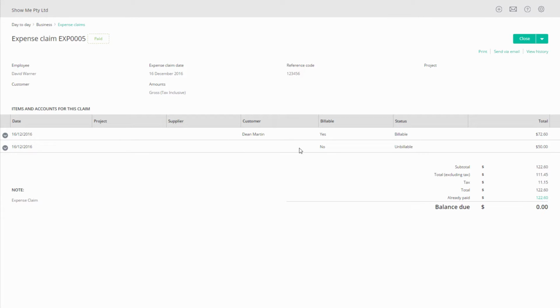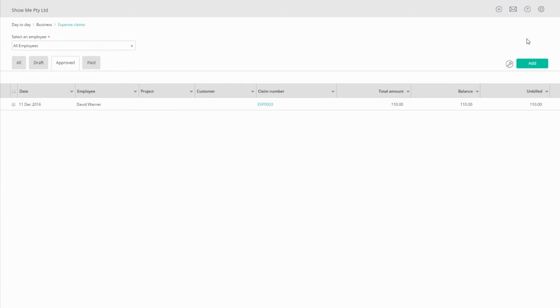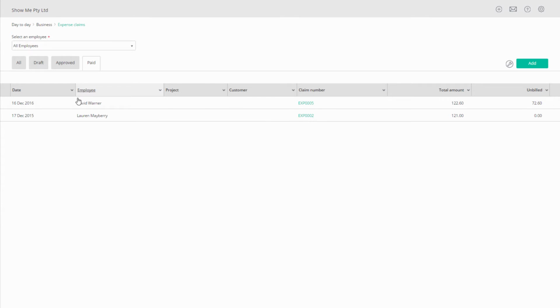The status of the expense changes to paid, and on the right, the Save and Reimburse buttons have disappeared. Click Close to return to the expense claim list. The item has disappeared from the Approved tab and is visible in the Pay tab.